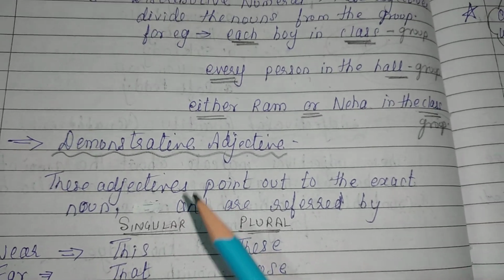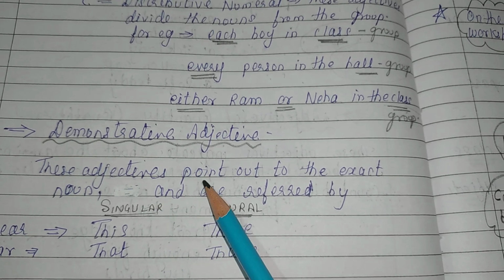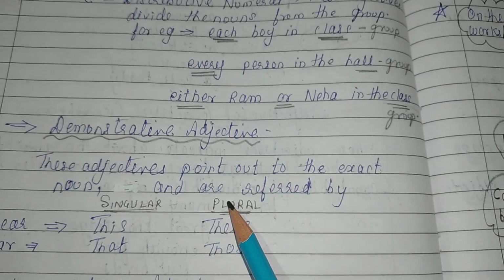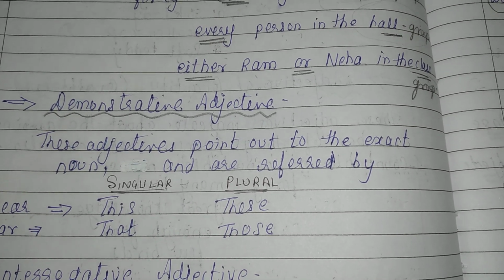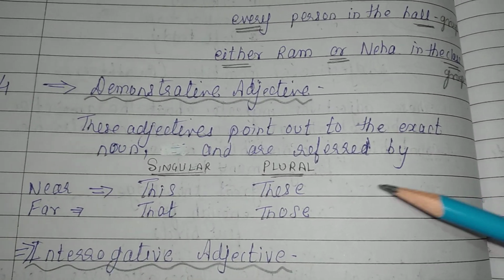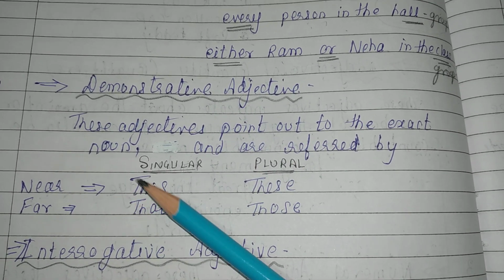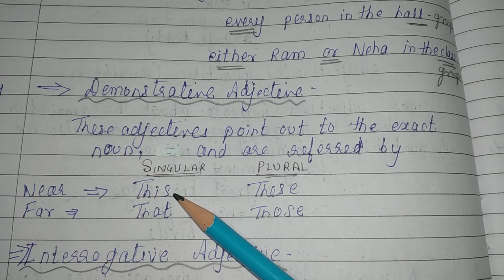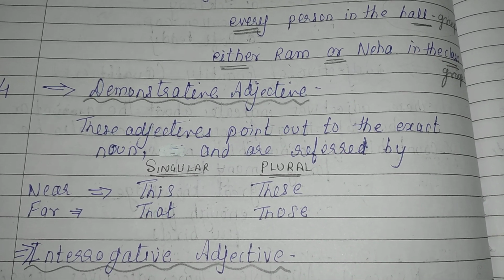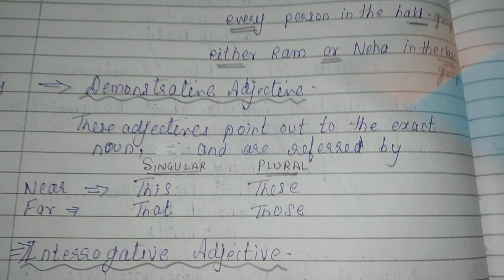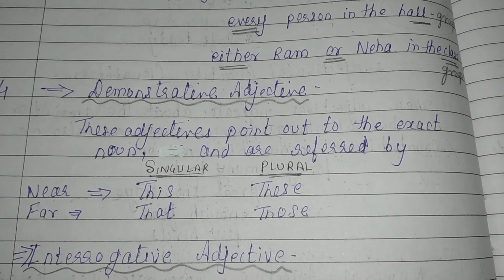Now type 4, demonstrative adjective. These are very easy students. Now these simply point out the noun. ठीक है, इसमें point out करते हैं directly noun को. For example, this, that, these and those. So this and these we use for near. Singular के लिए this हो जाएगा, this is the table. Plural के लिए these are the tables. Far के लिए that is a table. And plural के लिए those are the tables.